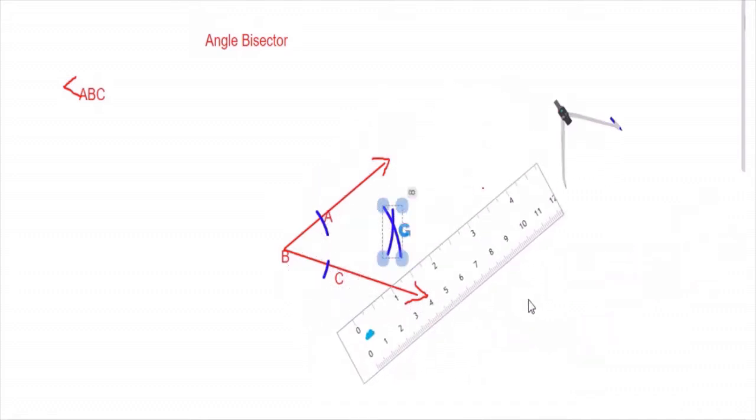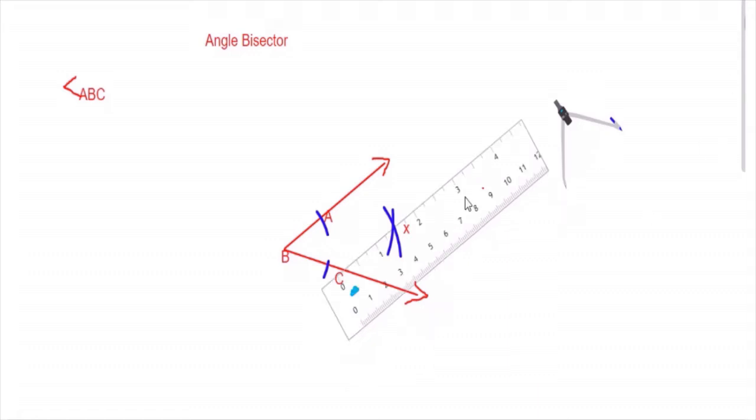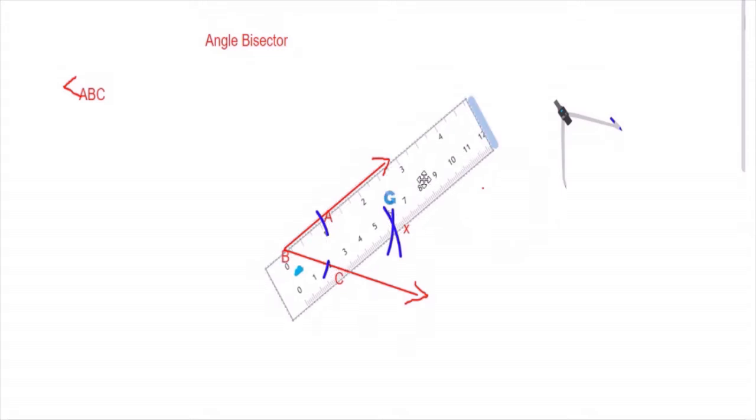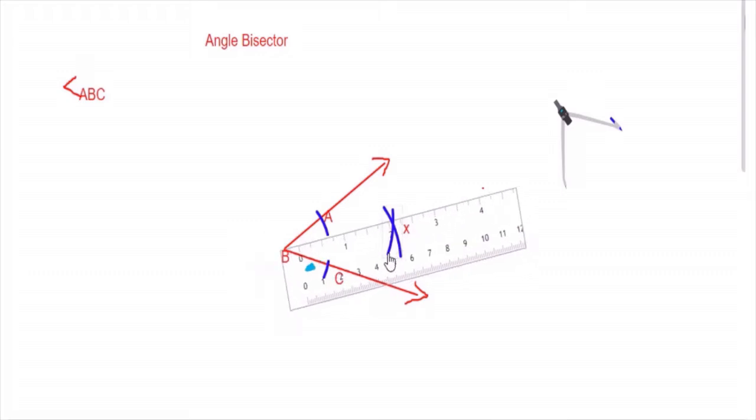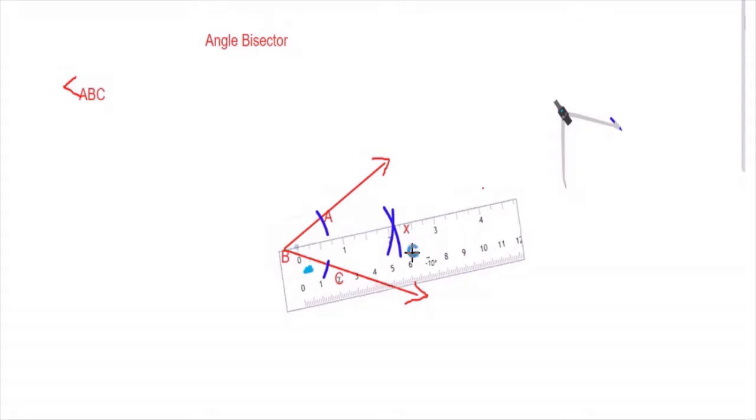We can name this particular intersection. There is an intersection made which we can name as X. So a line from B to X through that point will be the angle bisector. So we need a name for each point in geometry. Geometry is a branch of mathematics where you will be dealing with shape, measurement, size, etc., which is a very important aspect, and which will also talk to you about logical reasoning, because there is a concept of proof and statement in geometry.